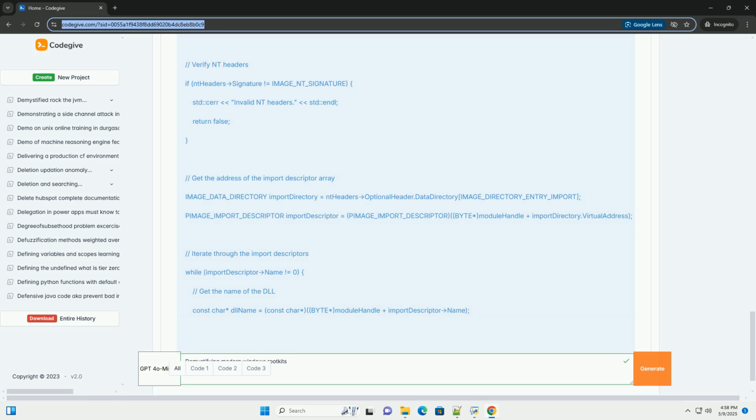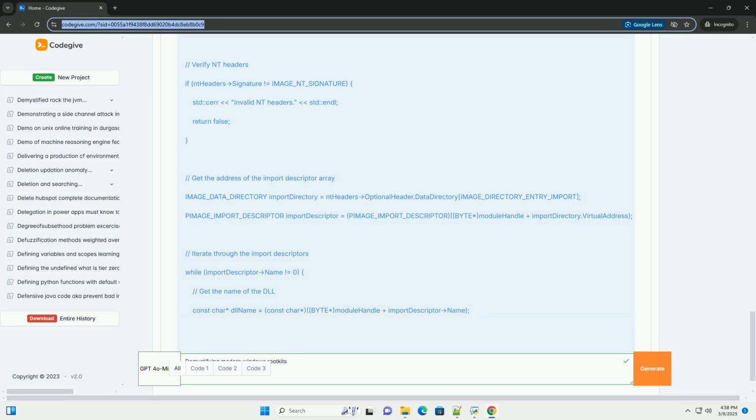This allows the rootkit to modify the behavior of applications and the operating system. Techniques for user mode hooking. IAT, Import Address Table, hooking: modifying the IAT of a process to point to the rootkit's functions instead of the original DLL functions. This redirects calls to the hooked function. Inline hooking: directly overwriting the beginning of the function in memory with a jump instruction that points to the rootkit's function. Example, IAT hooking, C++.